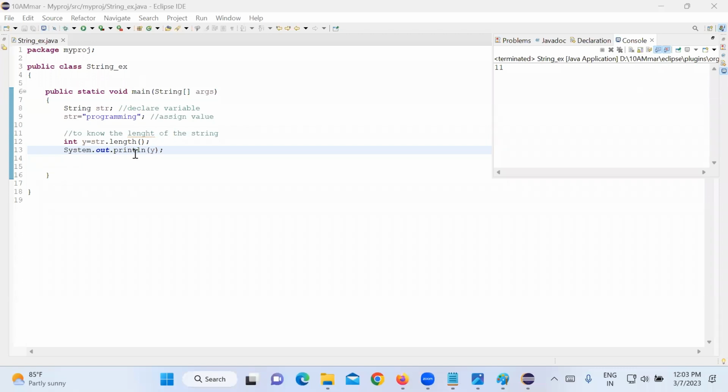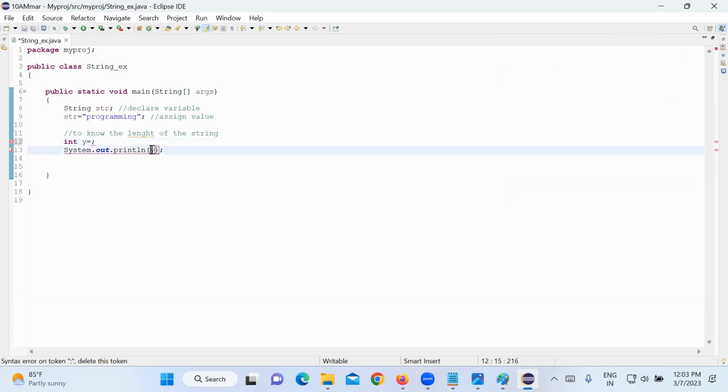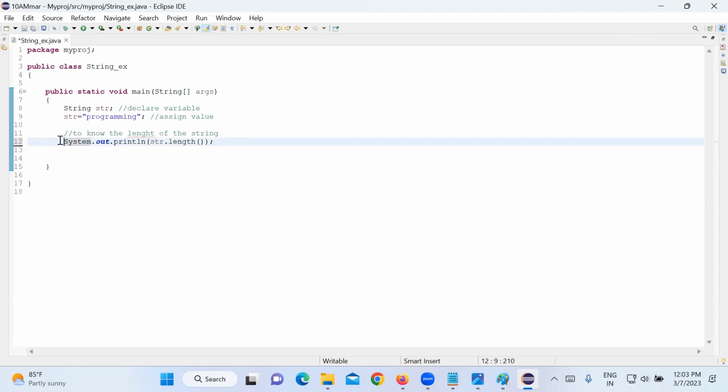Now instead of that, whatever it is giving, can I directly give it to System.out.println to print it? I don't want to take it into a variable. This method is giving me the length, so directly that length I am giving to the println method.